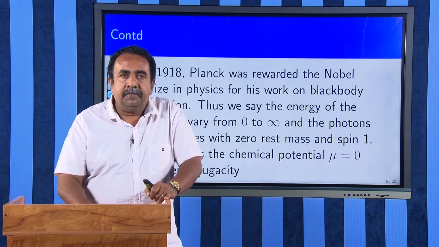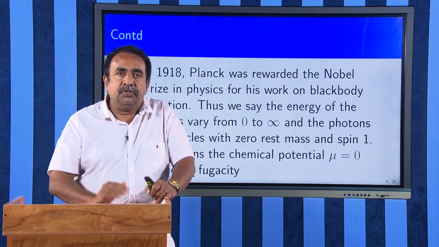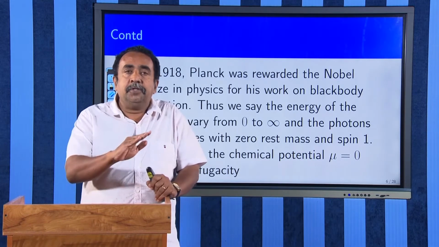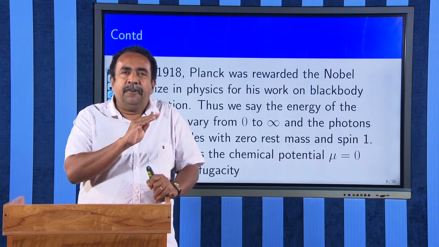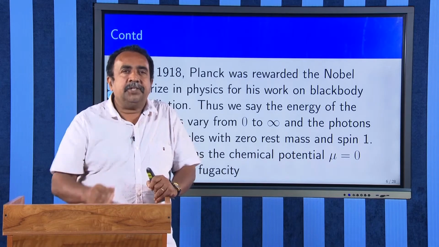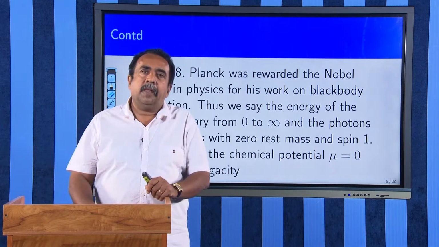This was derived as per the ideas of Satyendranath Bose, an Indian physicist, and we will be using our earlier equation for log Z, which we developed from classical statistical mechanics, incorporating the quantum properties.